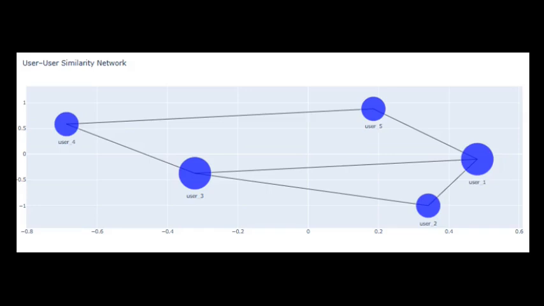This visualization displays a user-user similarity network, which is a projected unipartite graph derived from an earlier bipartite user-song network. Here, each node represents a user and each edge connects users who share similar listening behaviors, quantified through overlapping song interactions.